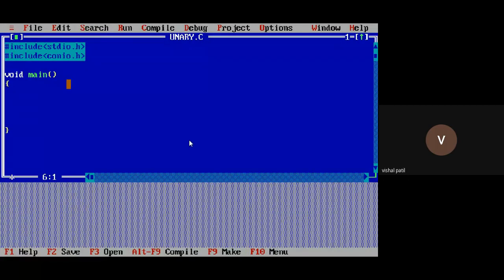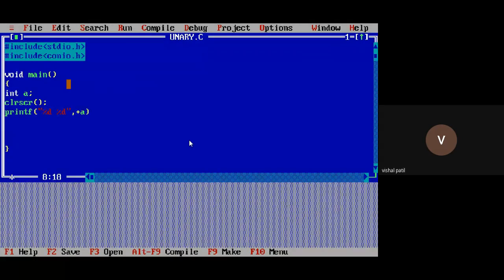Okay, so I'll declare variables a and b. Then after declaration of variables, we write the clrscr function. Then I will try to display the values using the printf function. How many operations do we have to perform? Two operations, %d, %d. What are those operations?